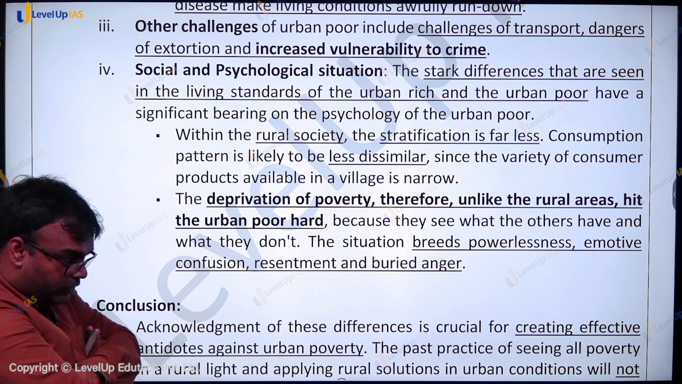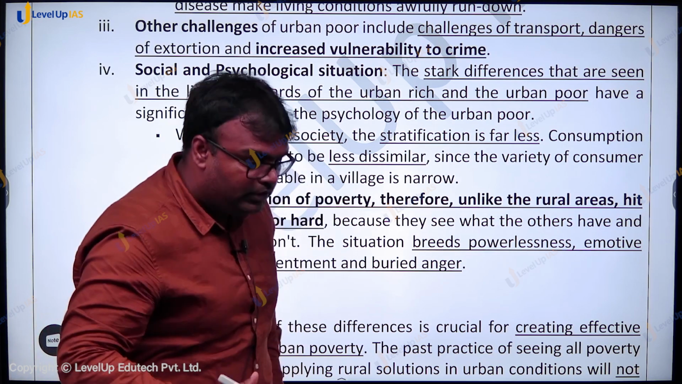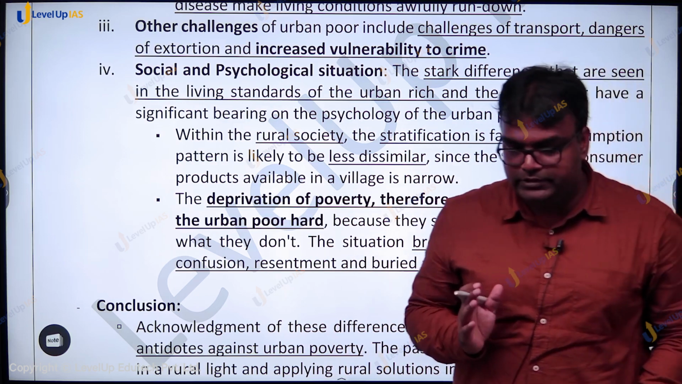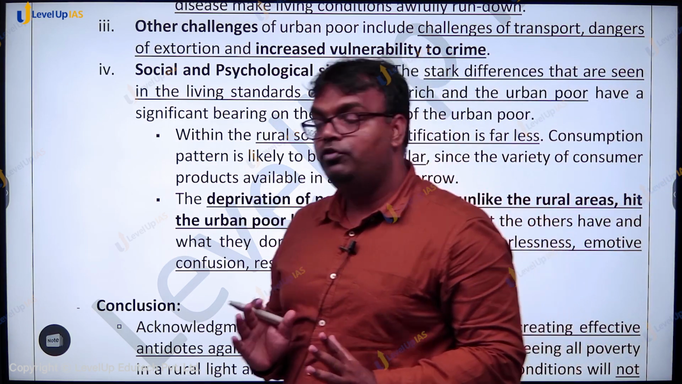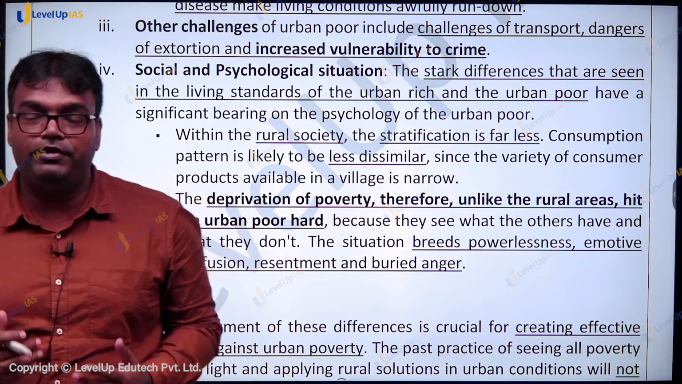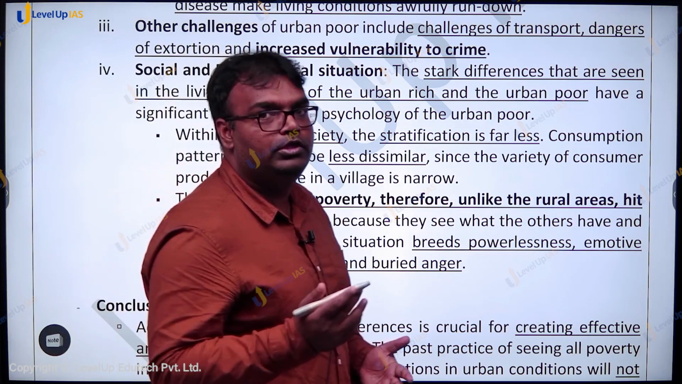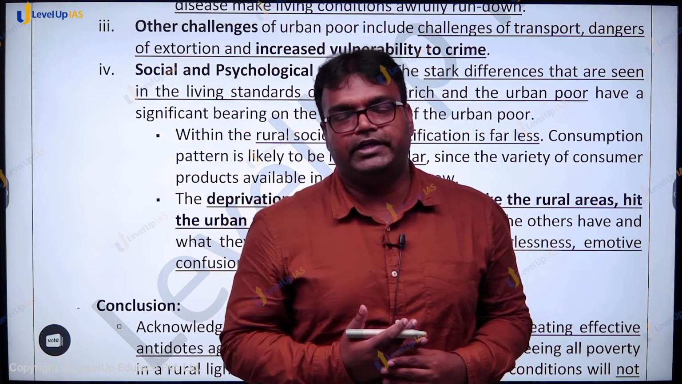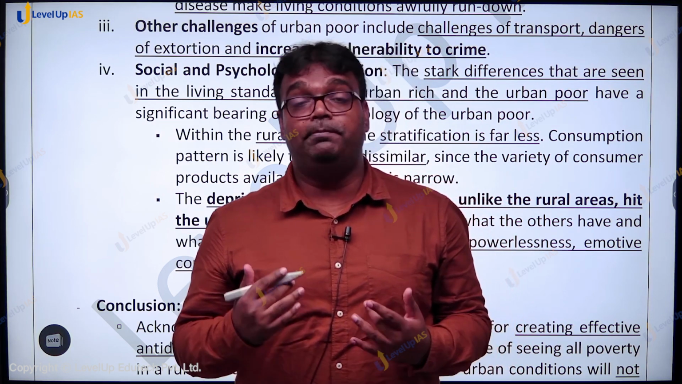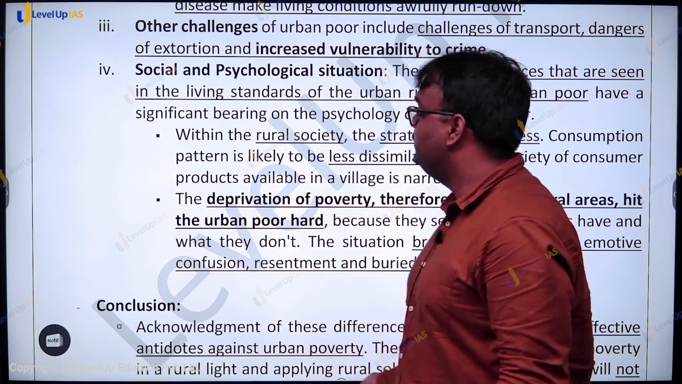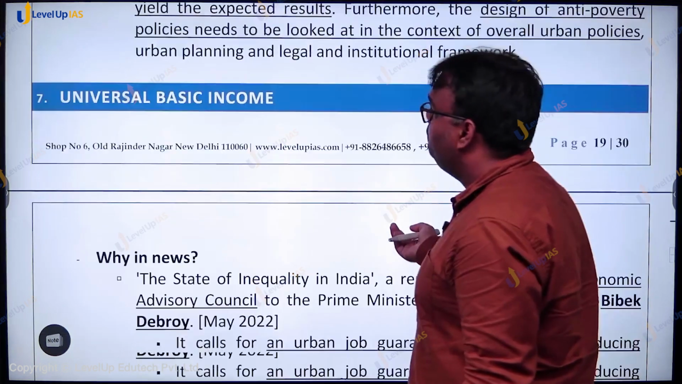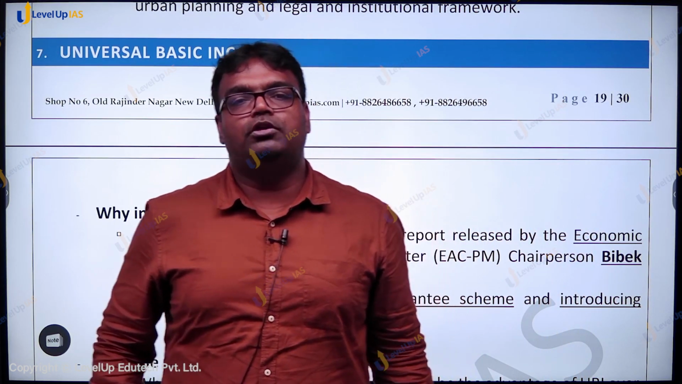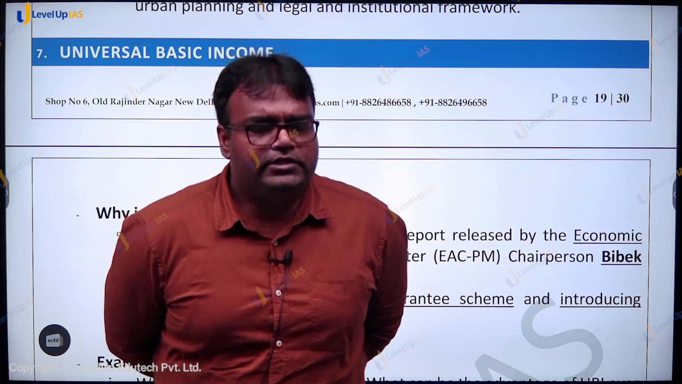So why are we differentiating between the situation of rural poor and urban poor? It's because we have to acknowledge that the same methods of fighting poverty, the same methods of welfare, may not be applicable for both urban and rural poor. Different methods need to be developed for both these categories, and only then will we be able to effectively deal with the challenges, deal with the problems. Okay, before we come to universal basic income, एक important aspect about the urban poor should also be kept in mind. What is that important aspect?